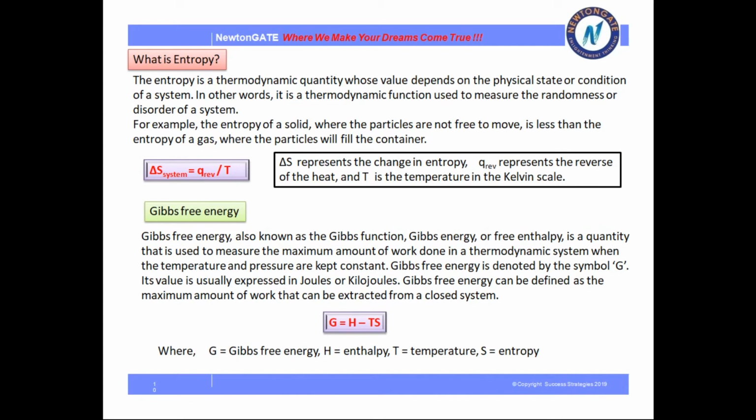So, here is the mathematical expression: G equal to H minus TS, where Gibbs free energy is denoted by G, enthalpy is H, T is temperature and S is entropy. So the expression is G equal to H minus TS.